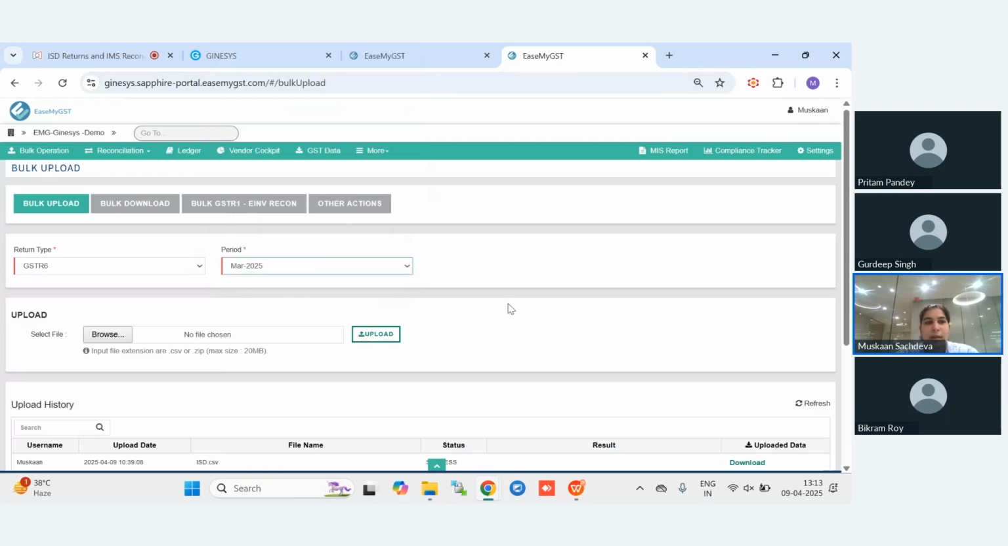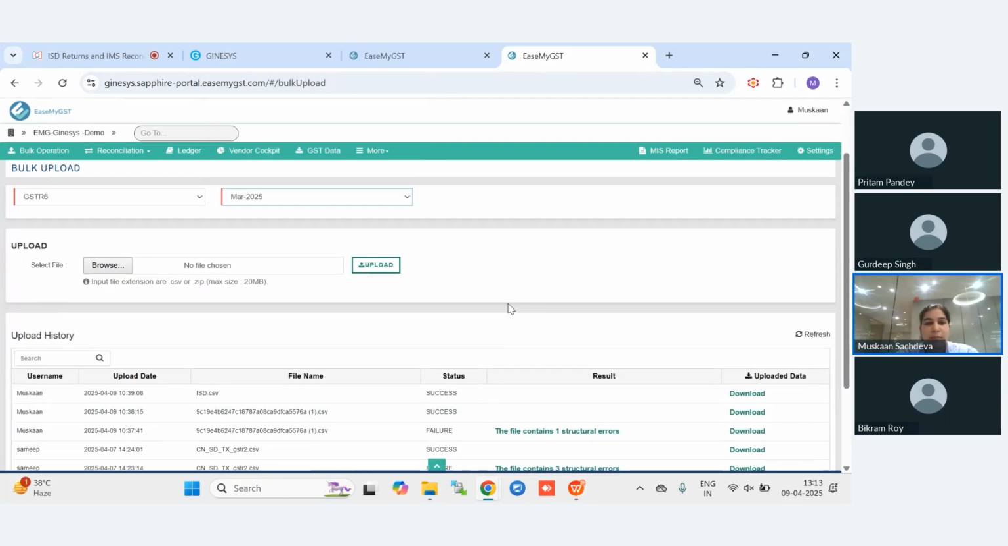Under this, there might be some errors while we have synced the data from Ginesys to EaseMyGST. So we will download the error file from here, rectify the error, and then upload the file here again, and then make the file success. Once we have made the file success, we will go to the GST level.